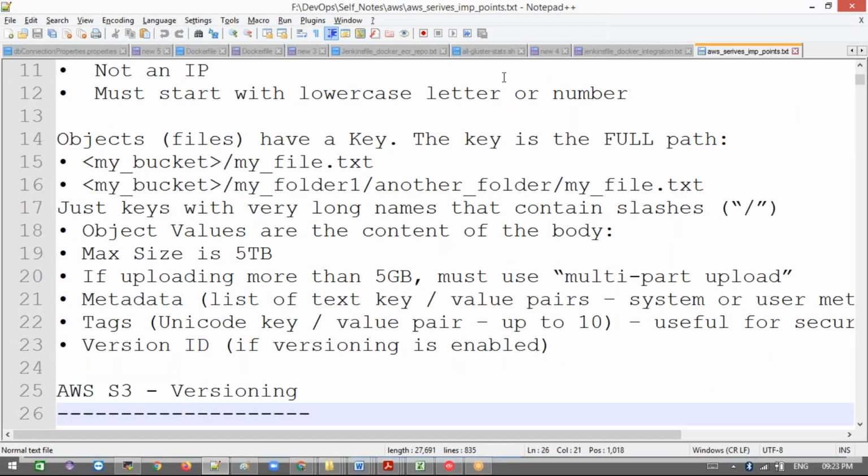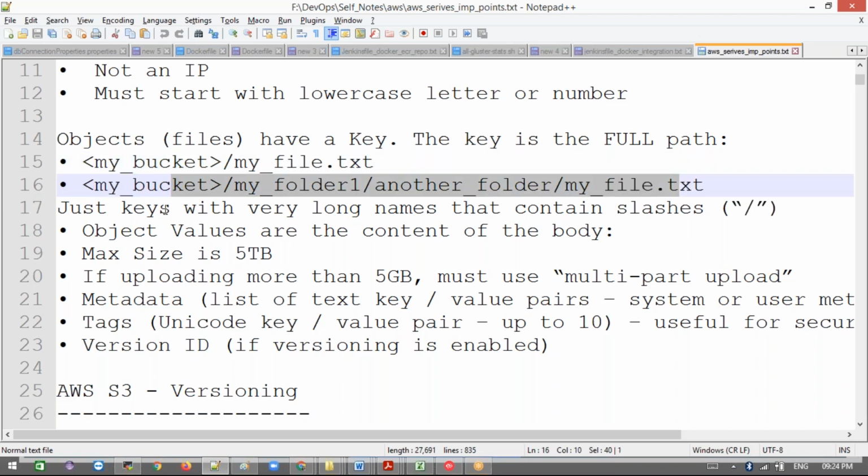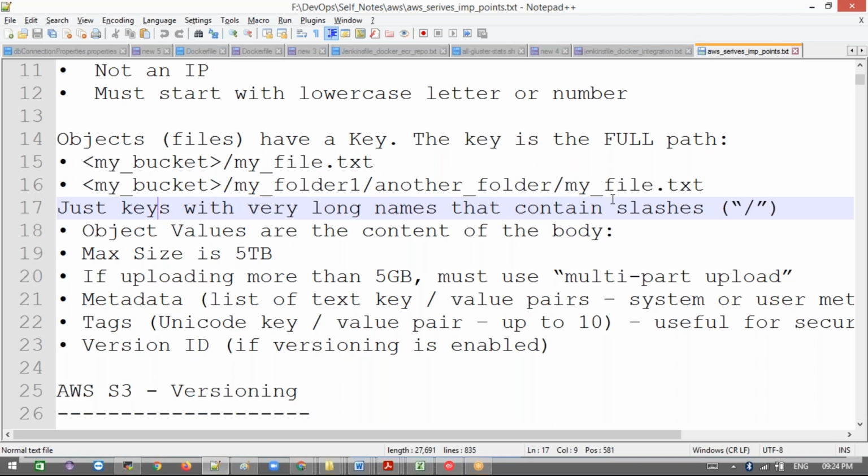The objects have a key. The key is the full path, the bucket name and this path, which we call a key. See here, it even has subfolders. This complete path is also what we call a key. Keys can have very long names that contain slashes. However many slashes there are, the complete thing is still called a key.